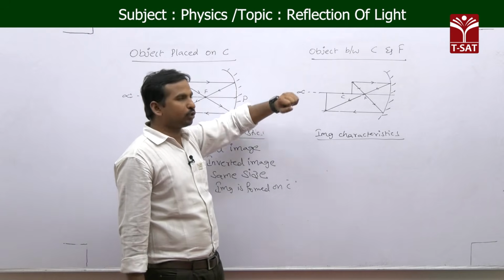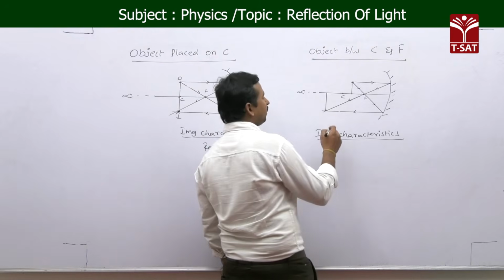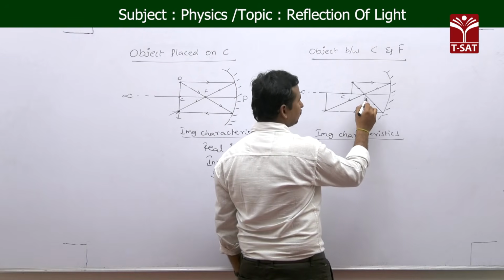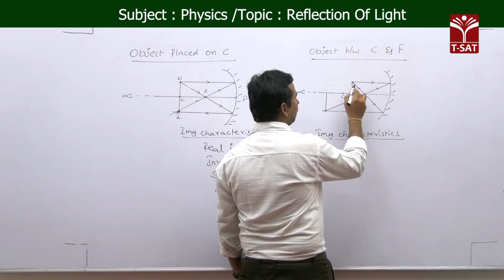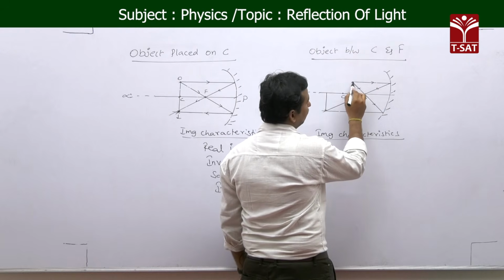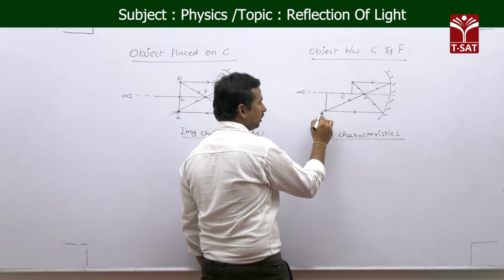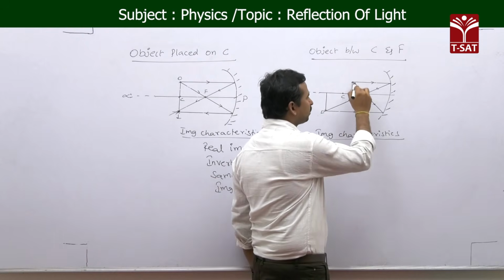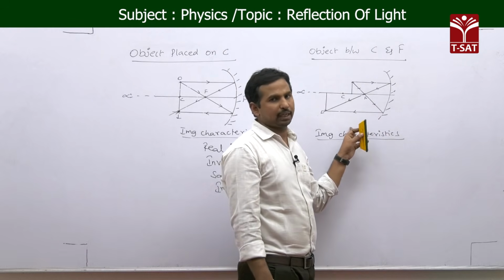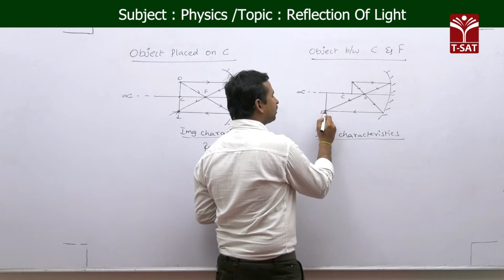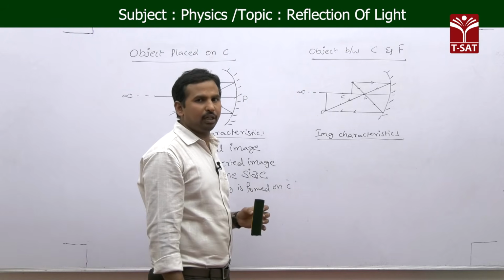When we come to the next case, if you are coming much closer than the center of curvature, our next position is the object placed in between C and F. Here we are taking the object in between C and F point. Again following rule 1, the light ray which is incident on the concave mirror, after reflection passes through focus, whereas the second light ray which is passing through the principal focus, after reflection passes parallel to the principal axis. And if you observe here, both the reflected light rays are really meeting at a point.